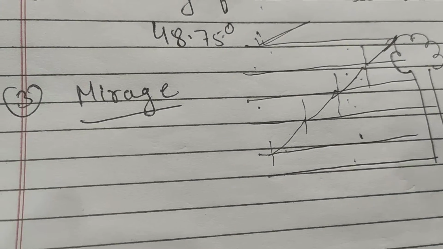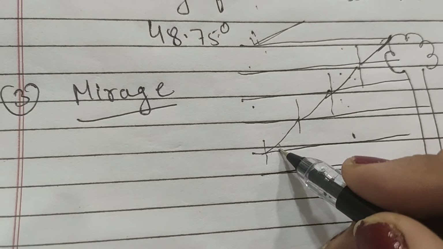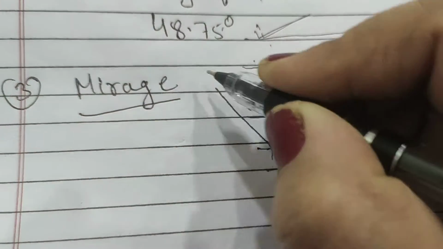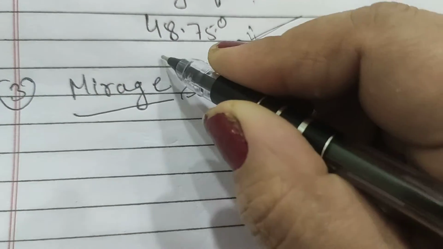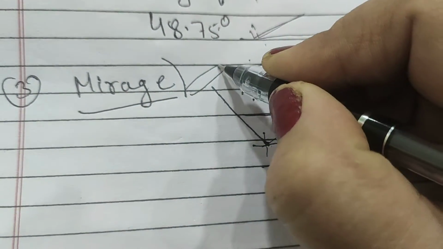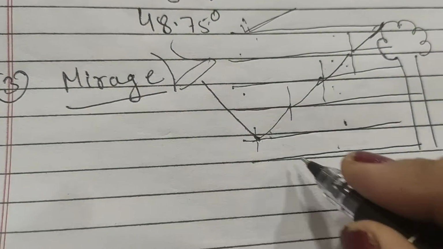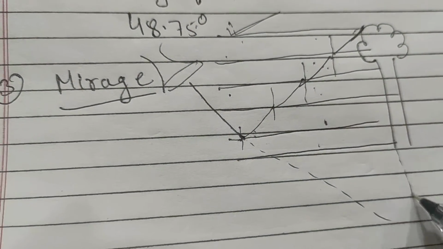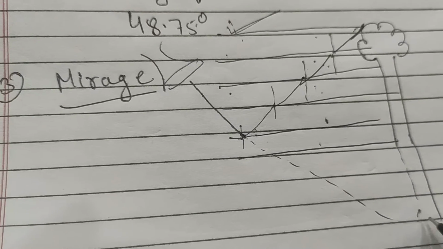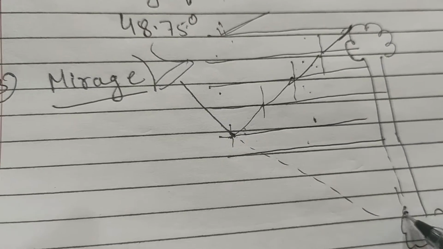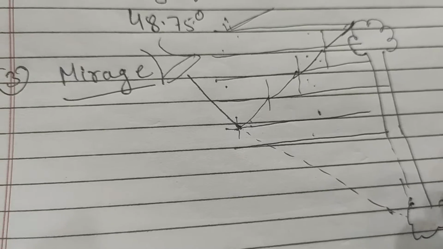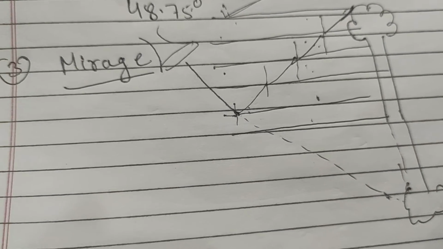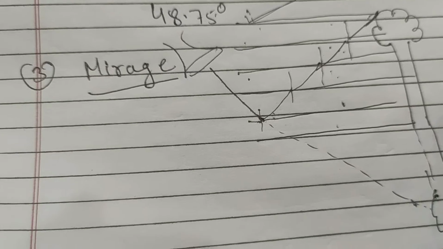A point will be reached when the angle of incidence will be greater than the critical angle, and that light gets reflected back, and that person will see the inverted image of this tree. Rather there is no tree, but he would be able to see that tree, and he would think that there should be water in which the shadow of this tree is observed. So this is known as mirage.